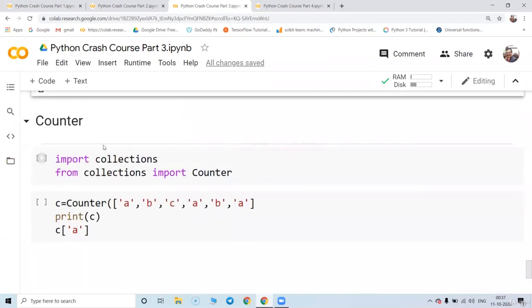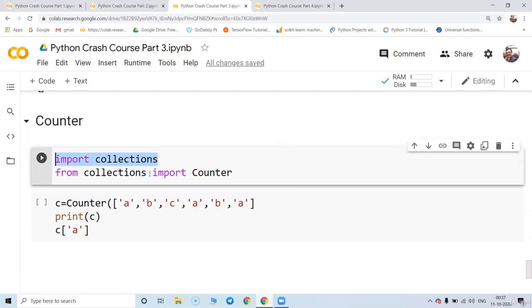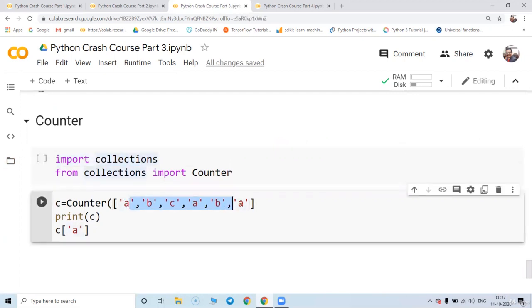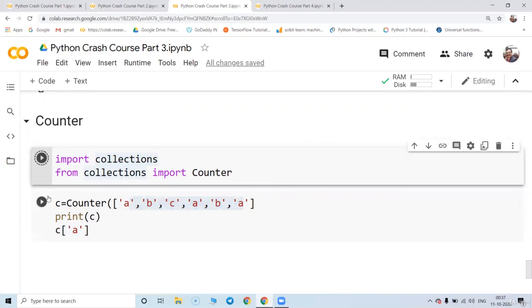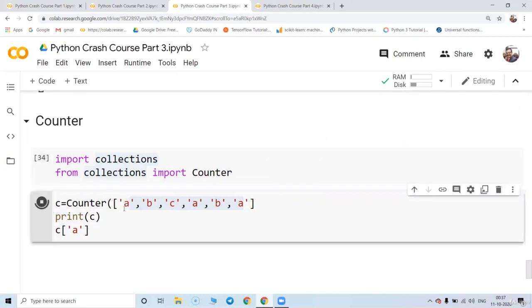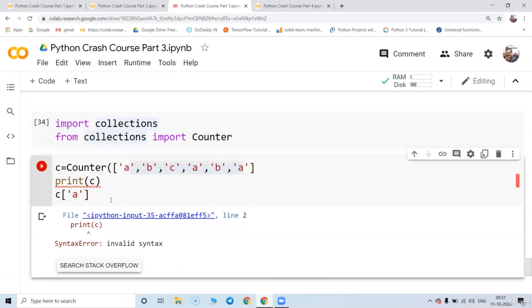And the next one is a counter. Counter is basically inside the collections module. So this is basically going to count the number of occurrences of variables. Like here we have a coming up again and again. So a is basically printing in terms of what?